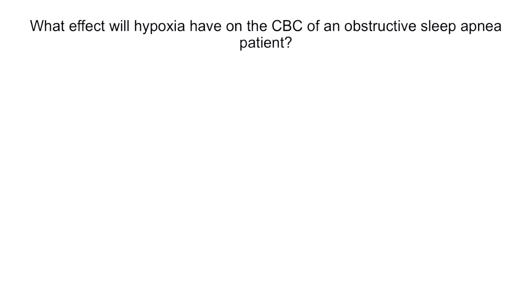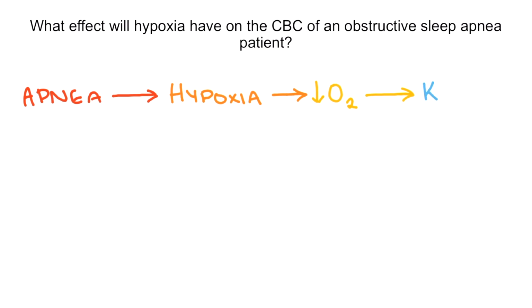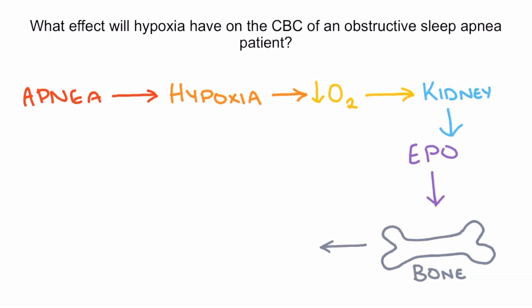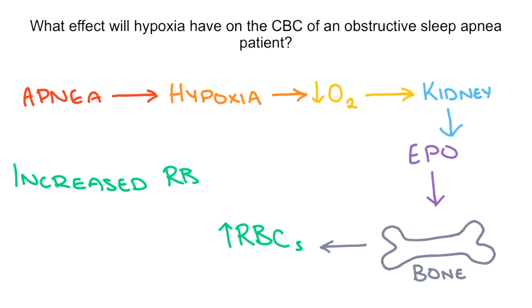Let's review a question. What effect will hypoxia have on the CBC of an obstructive sleep apnea patient? We know that the OSA patient's apneic episodes will lead to hypoxia, which will in turn mean that each red blood cell will carry less oxygen. This decrease in oxygen will be sensed by the kidney and will trigger the kidneys to release erythropoietin. Erythropoietin will then stimulate the bone marrow, causing it to produce more red blood cells. This is a review of Step 1 physiology, so if you'd like a refresher, see our physiology chapter. So in answer to the question, a patient's CBC will show an increased red blood cell count or erythrocytosis.